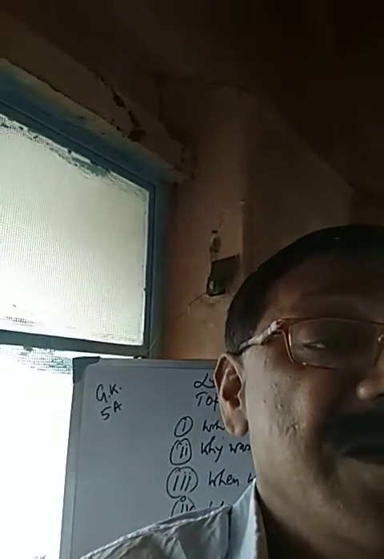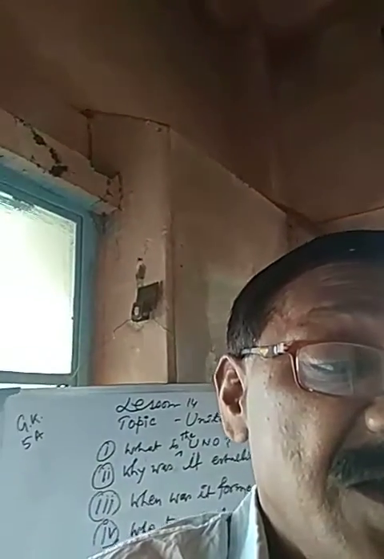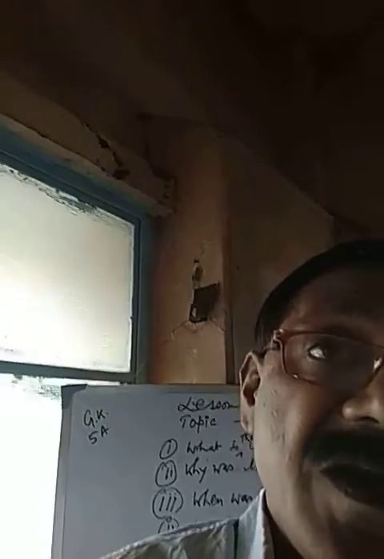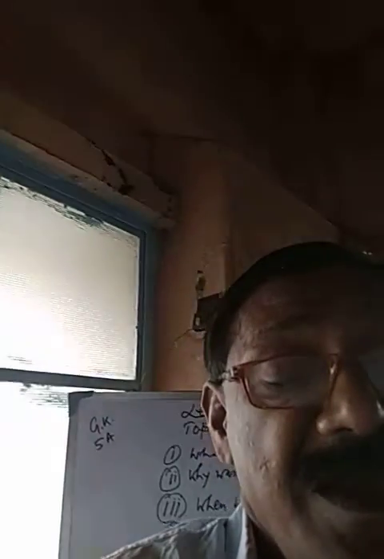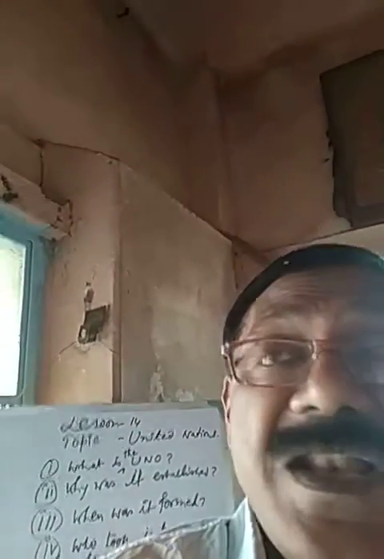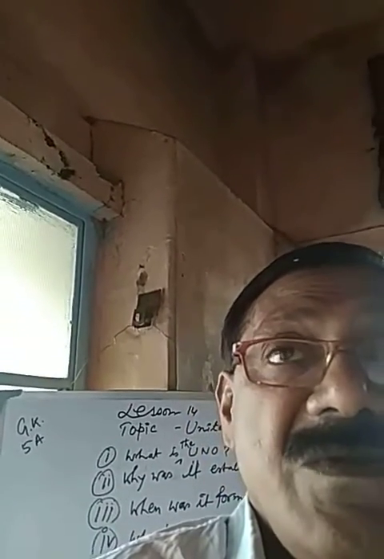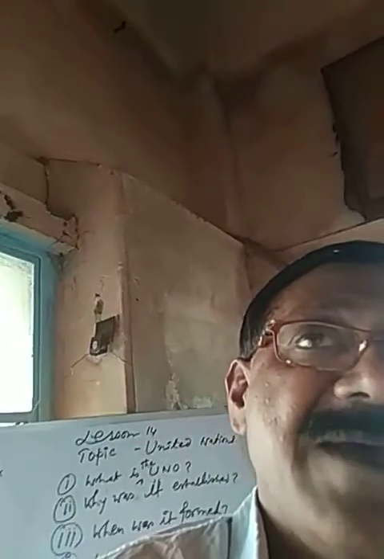And now next point, is our country India a member of the UNO? Our country India is obviously a member of the UNO. And how many official languages does the United Nations have?